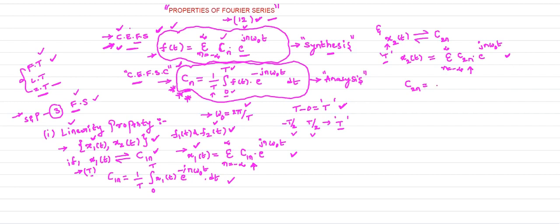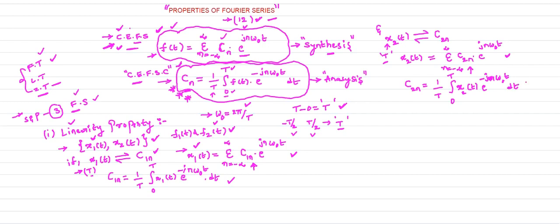How can you define c2n? c2n is 1 by T, because I consider the same time period T, integral 0 to T, x2 of t e power minus jn omega naught t dt. So that is your c2n.